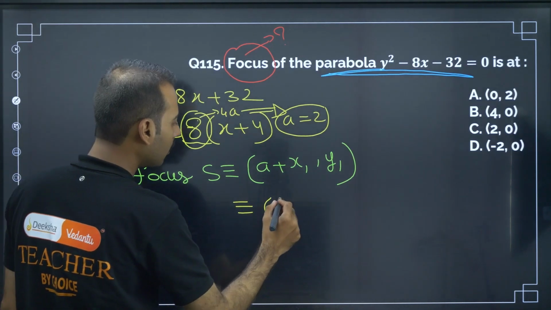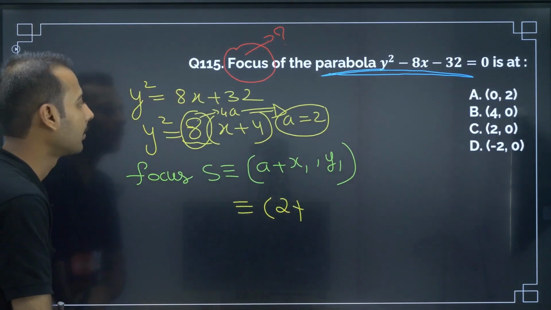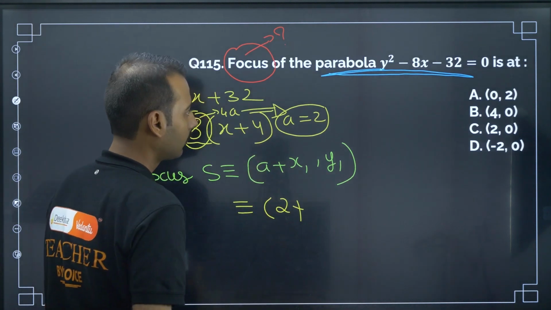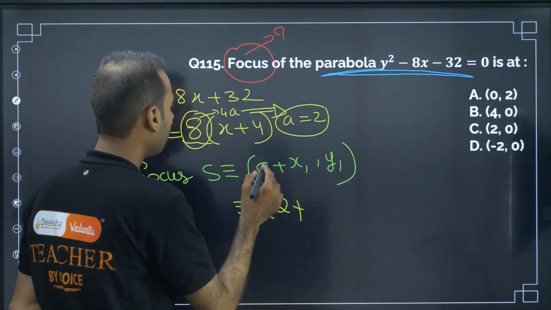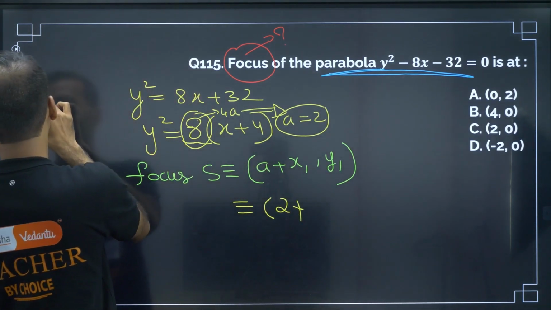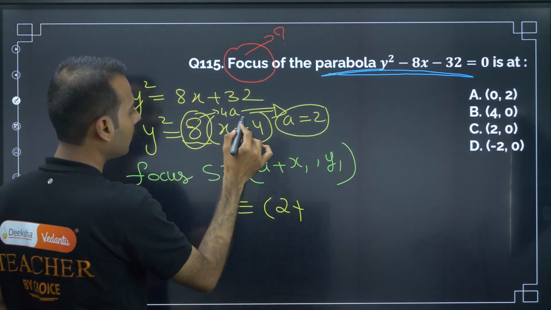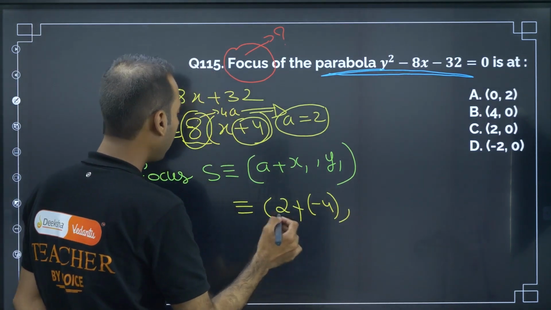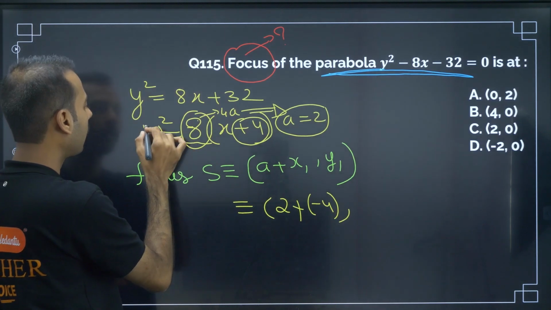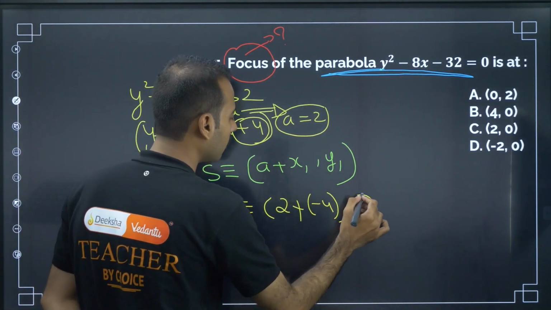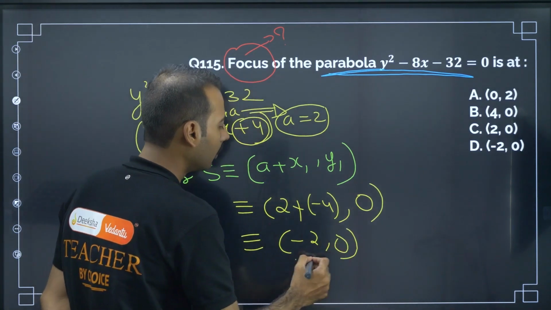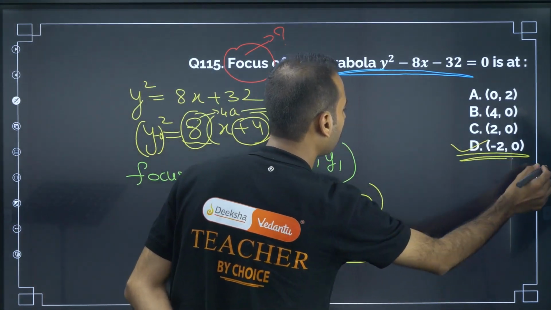So this is 2 plus x1. In place of x1 what can we write? Now if you observe here, x1 is minus 4 and y1, here nothing means y minus 0 whole square, so this is 0. So answer is minus 2 comma 0. D is the answer. Moving on to next question.